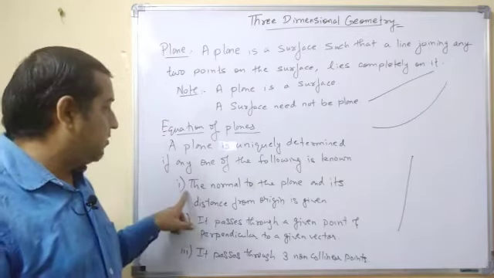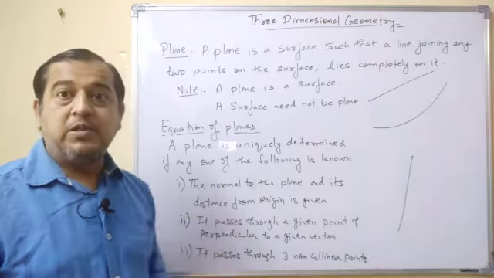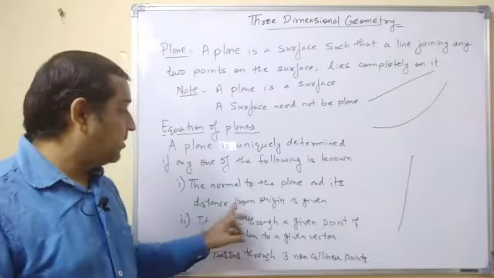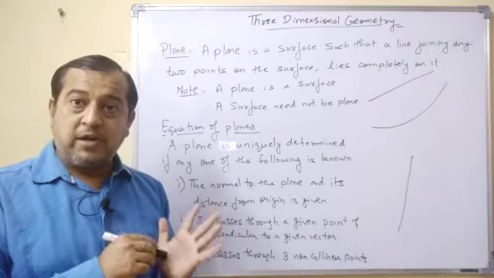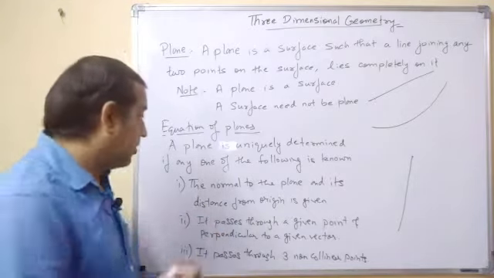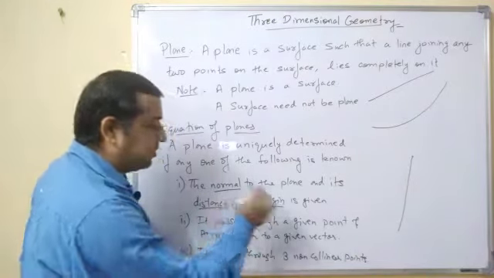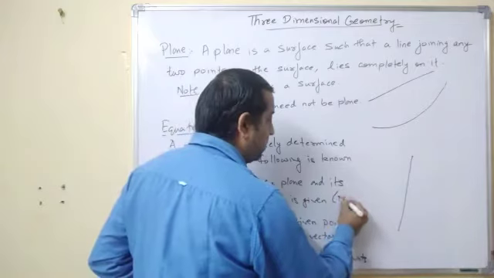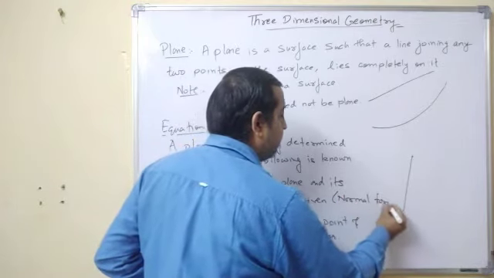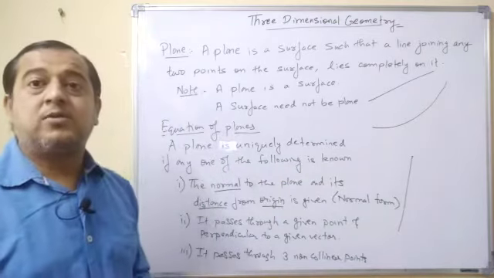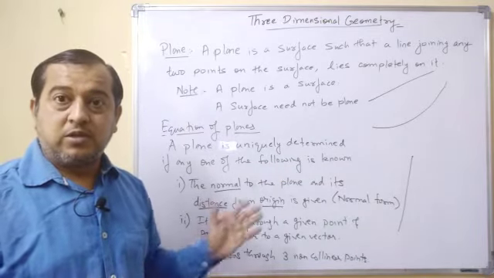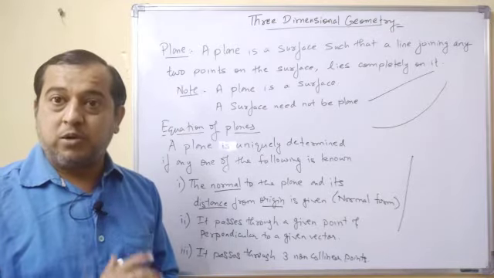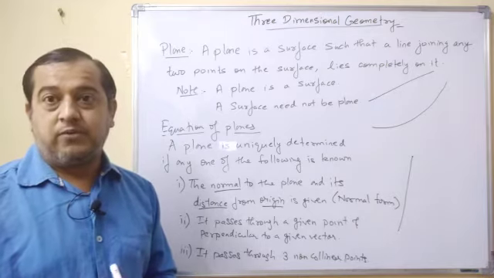Now what are these? The first one is the normal to the plane. Normal means perpendicular. The normal to the plane and its distance from the origin is given. Normal vector and distance are both from the origin. This type of equation of plane is known as normal form. So in this case, from the origin, two things are known. One is the distance of the plane from the origin, and second, the normal vector from the origin.